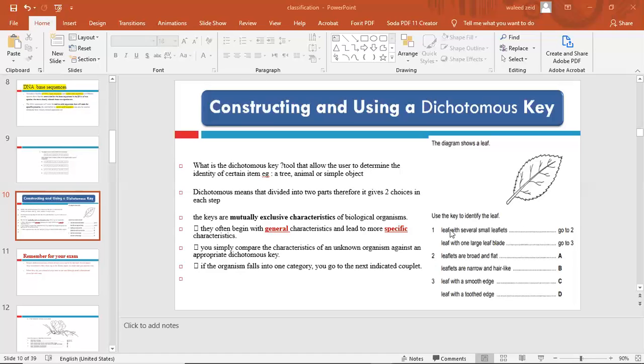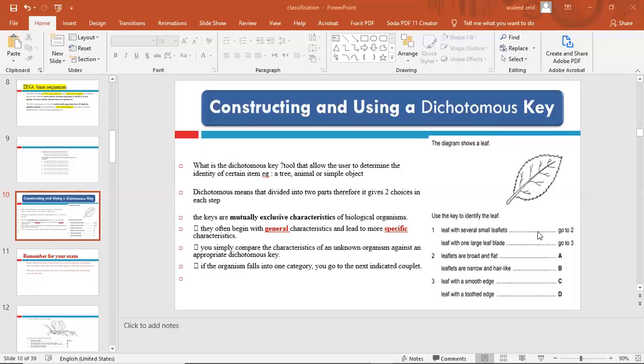The first key is telling that leaf with several small leaflets. Does this diagram have several small leaflets? No, I think it has only one large leaf blade. Leaflets are broad and flat. So if you are choosing number 2, leaf with one large leaf blade, then go directly for 3.